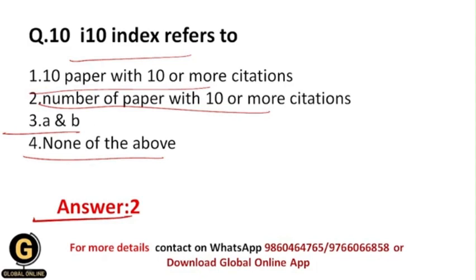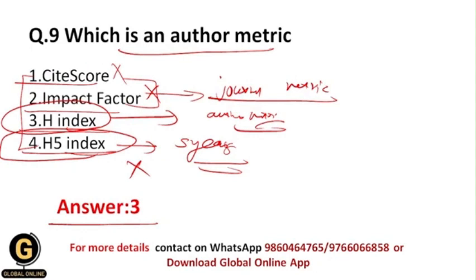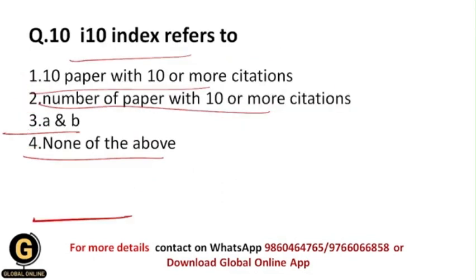All of you getting? So don't confuse within these. Just remember over here that H index is an author metric, then site score, impact factor, H5 index, AI are nothing but journal metrics. And I10 index, this concept is also very important because on this concept as well you will be asked questions in the PhD entrance test. So I10 index is basically nothing but the number of papers with at least 10 citations. That's it. That's why your correct answer is 2.